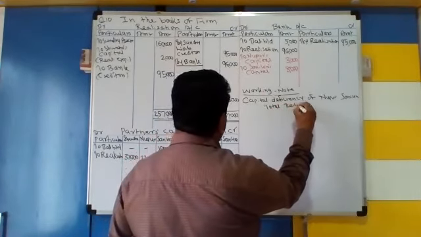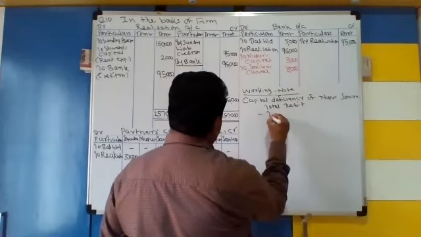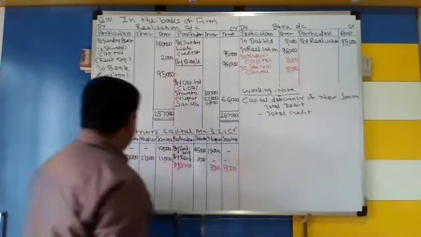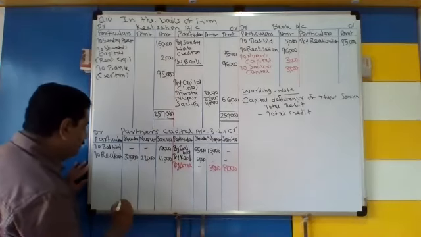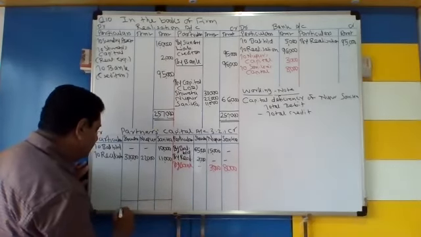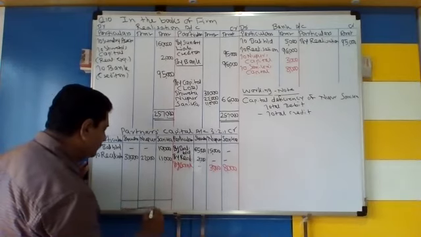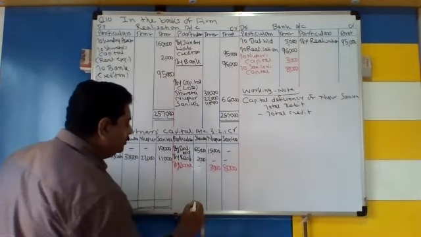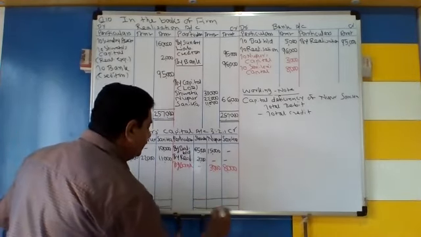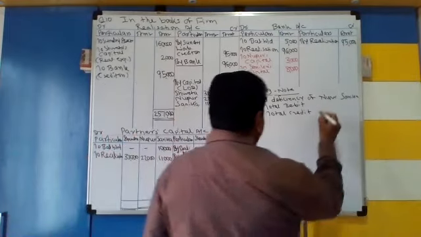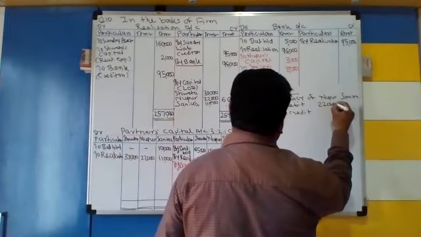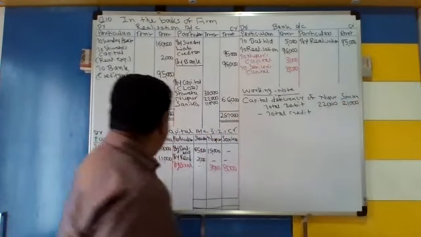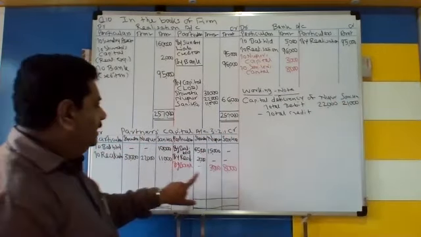Total debit minus total credit. The debit total for Nupur is 22,000. Okay, and Sanika is, sorry, 21,000. So 22,000 for Nupur and 21,000 for Sanika. Debit total minus credit total.